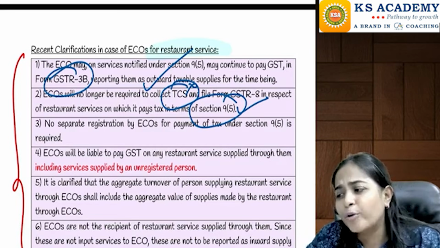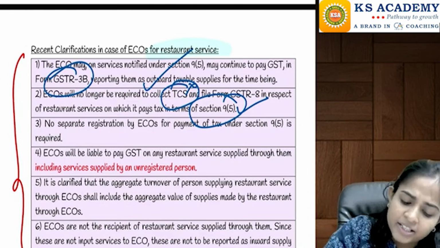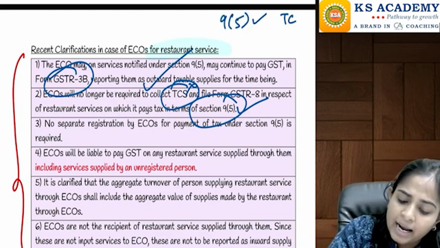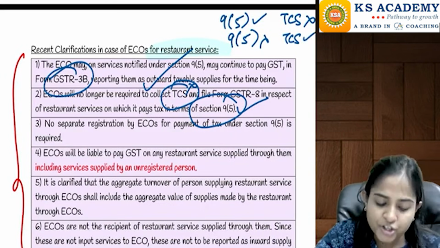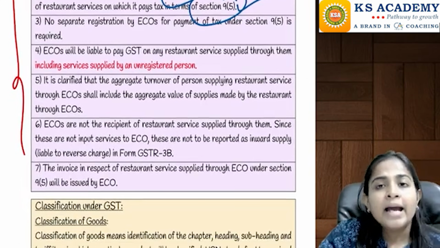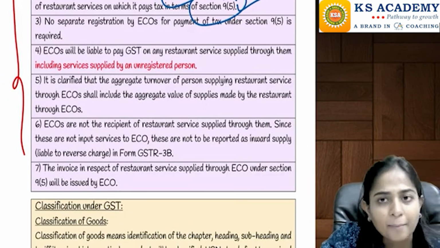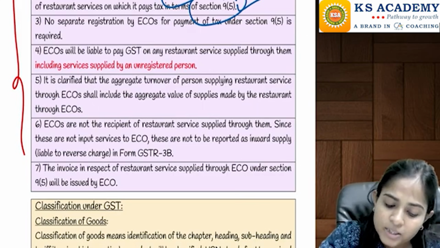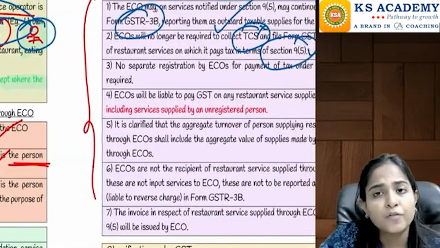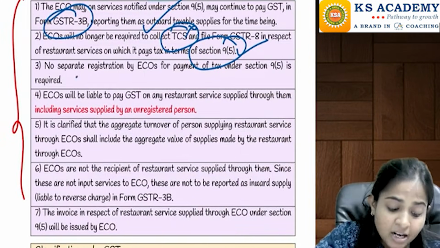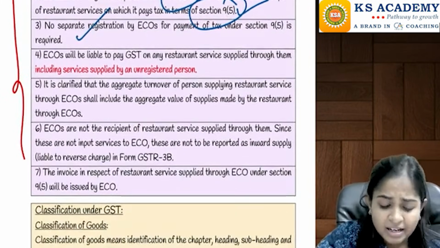I am not going into detail of the same because it is too early to tell you about all those things. But just remember, if 9(5) is applicable, TCS is not applicable. If 9(5) is not applicable, then TCS provisions will be applicable. Always remember, these e-commerce operators are anyway responsible for compulsory registration. So for the purpose of this payment of tax, they are not required to obtain a separate registration. Under the same registration, they can pay the taxes.